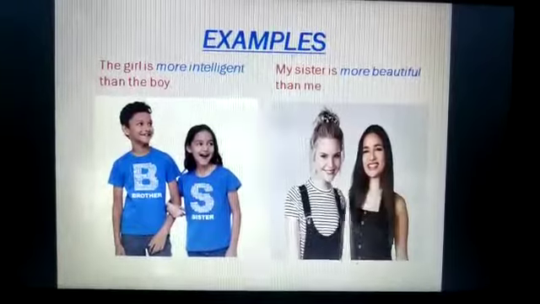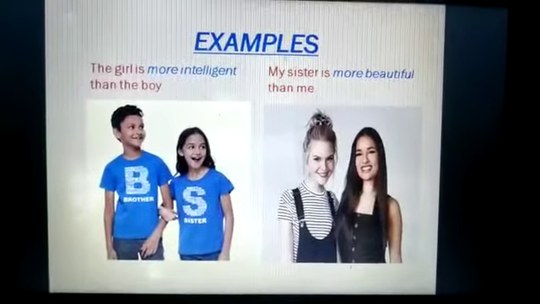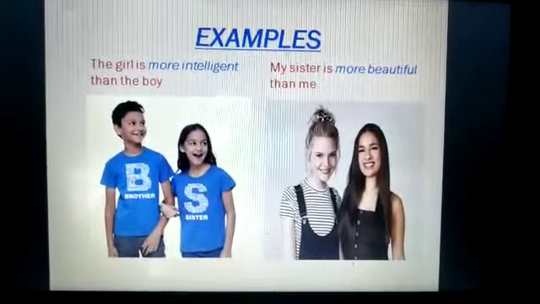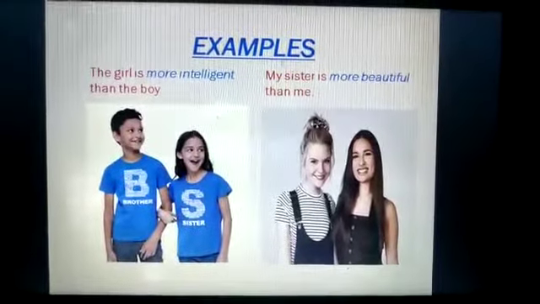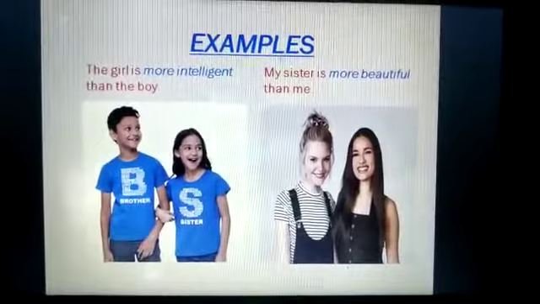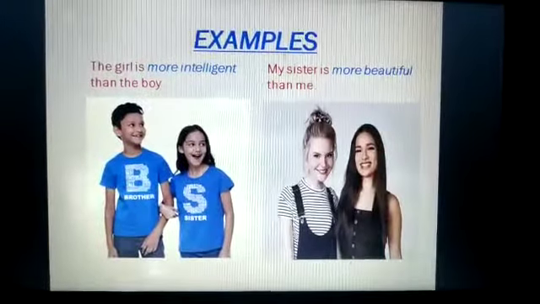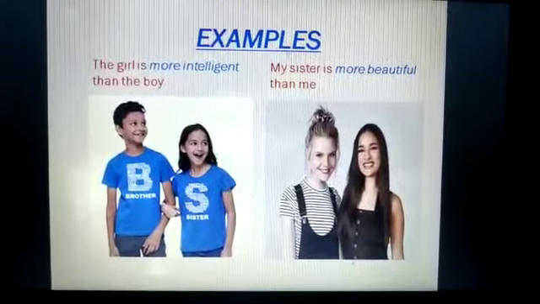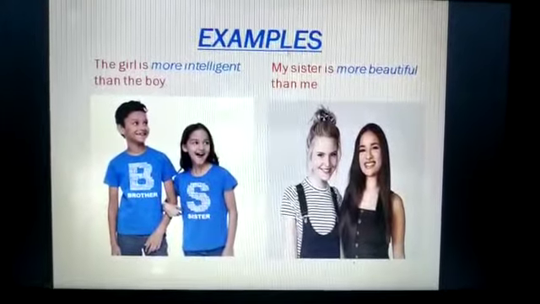My sister is more beautiful than me. Here I am comparing the beauty of me and my sister and I find that my sister is more beautiful. मेरी sister ज़्यादा beautiful है. So I have used more with the adjective beautiful to convert it into comparative form. So my sister is more beautiful than me.